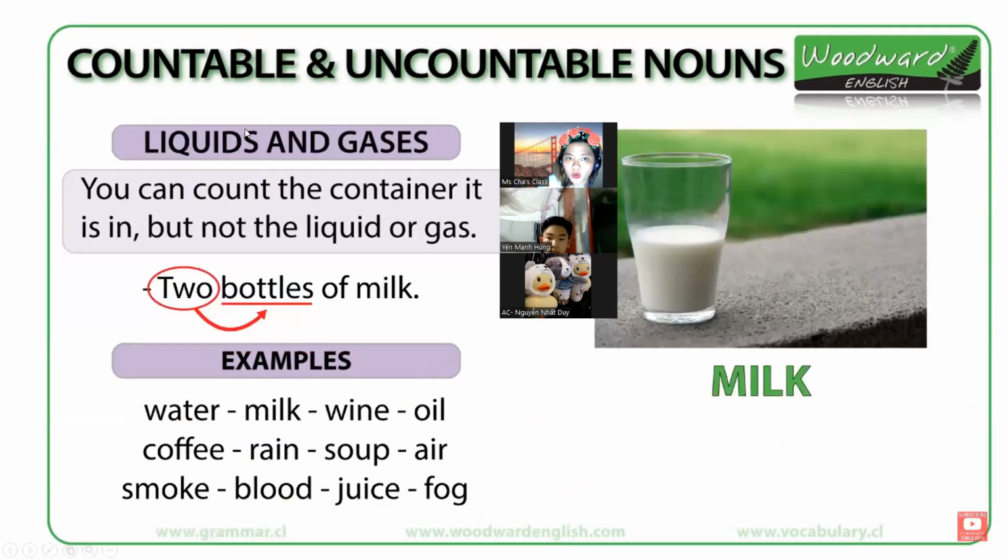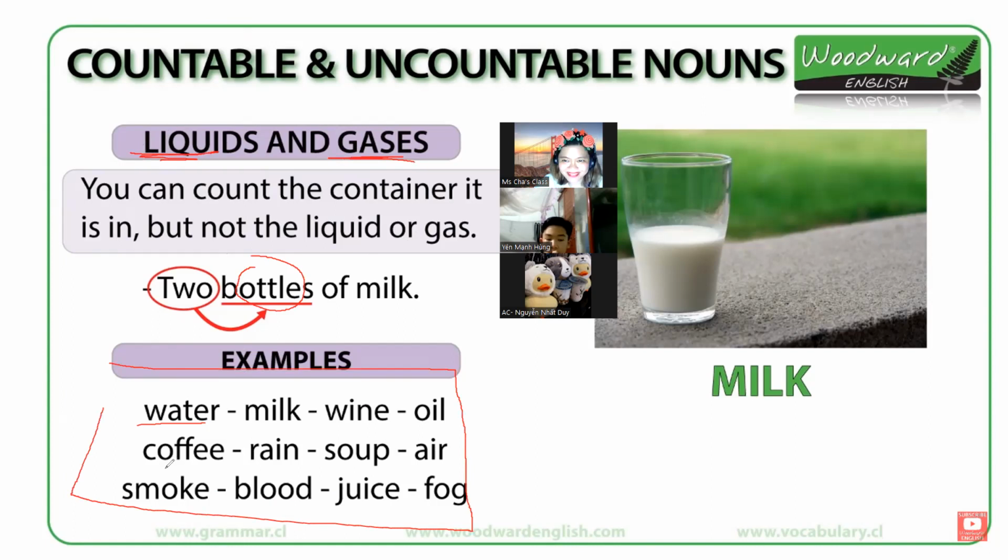Moving into here, of course, we have the liquids and gases. You can count the container it's in, but not the liquid or gas. So here, for example, 2 bottles of milk, right? Because we are using a certain container, which is the bottle, but we cannot count them like this: water. We don't say, teacher, I just drink 5 water. But instead, we say, teacher, I drink 5 glasses of water, right? So we are using a certain quantifier in making use of the liquids or the gases.